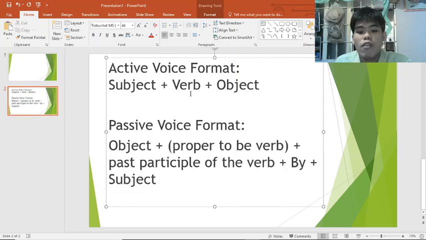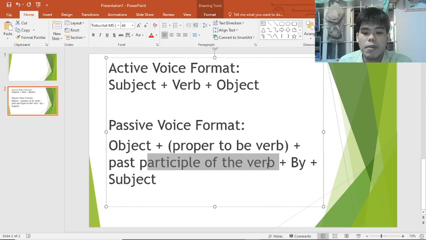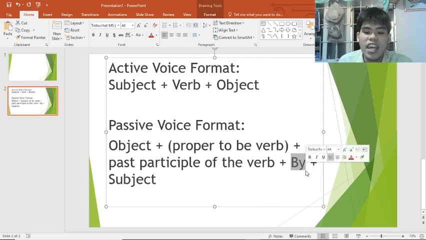Put the proper verb to be. It's either is, was, were, and so on and so forth. As long as they're linking verbs, go. It should be proper, depending on the sentence. Change the verb into its past participle form and add by. And again, last, we have the subject at the back.